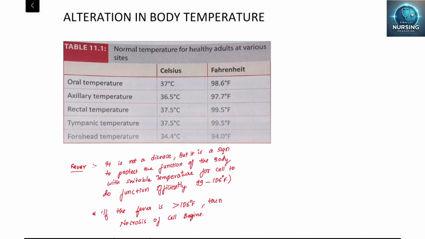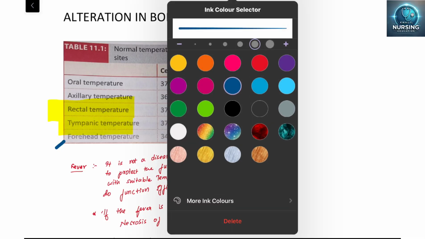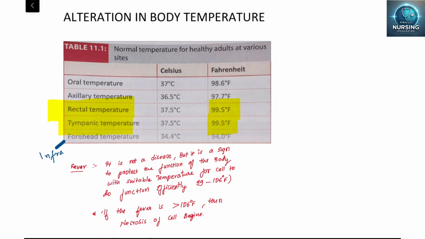The axillary temperature is 97.7 degrees Fahrenheit. Rectal temperature is 99.5 degrees Fahrenheit, and tympanic temperature is also 99.5 degrees Fahrenheit, so tympanic and rectal will be the same, as I said. The forehead temperature is infrared, from the infrared thermometer they are checking the forehead temperature.